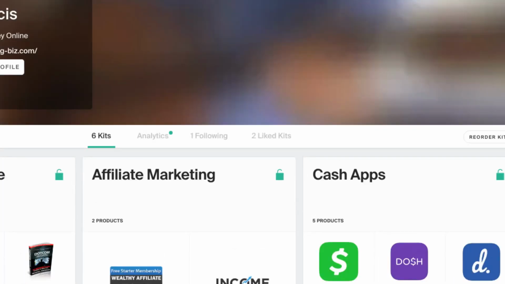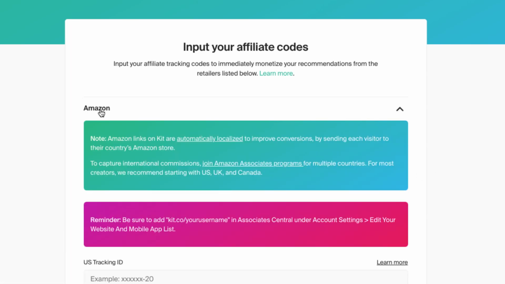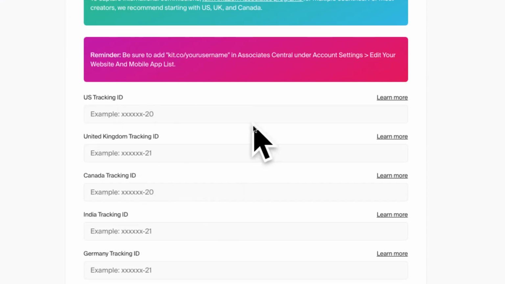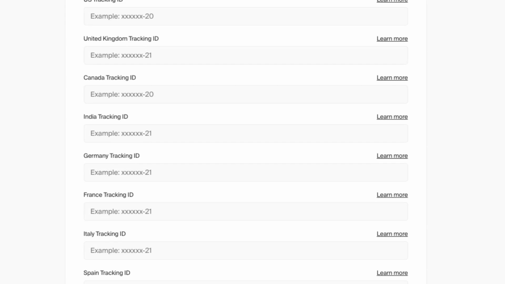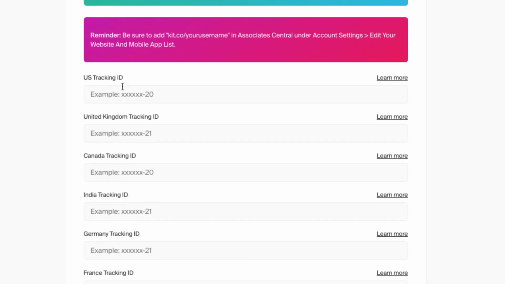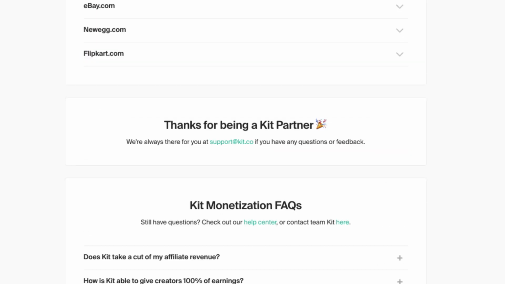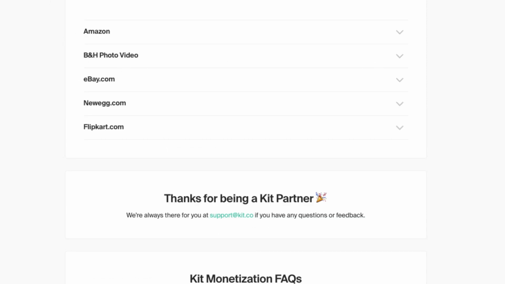If you do have Amazon accounts already, you go to the monetize thing. If you want to put your Amazon links in here, your code in here, you could put your tracking in there, so all your kits will automatically have the Amazon code in there. And there's different countries here, U.S. tracking, because if you know about the Amazon, if you're in different countries, you have to have different accounts for each country. So this will do that automatically. So you can just put the Amazon link in there, and they're automatically going to have your affiliate link work for you. And there's some other places, eBay, Newegg, B&H Video, and stuff like that.